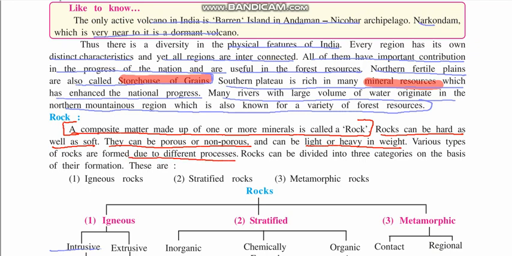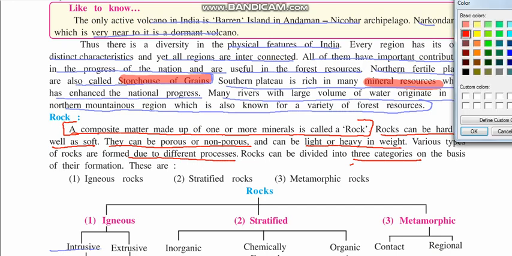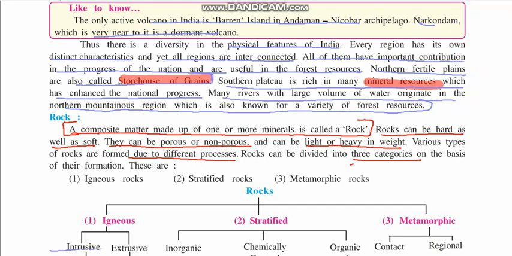There are various kinds of rocks that are formed. Remember this: rocks are divided into three categories on the basis of their formation. There are three main types of rocks. First, igneous rocks; second, stratified rocks; and third, metamorphic rocks.